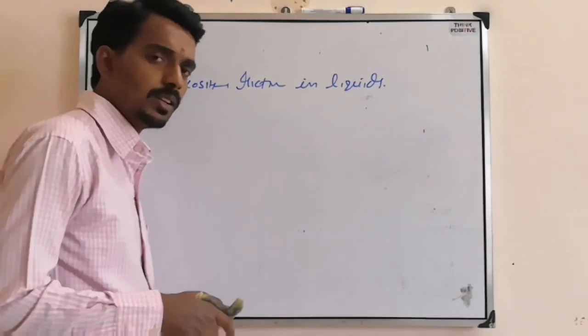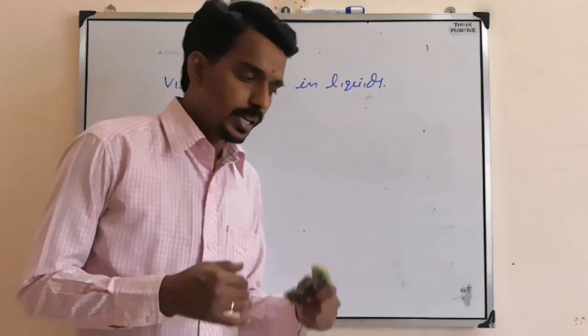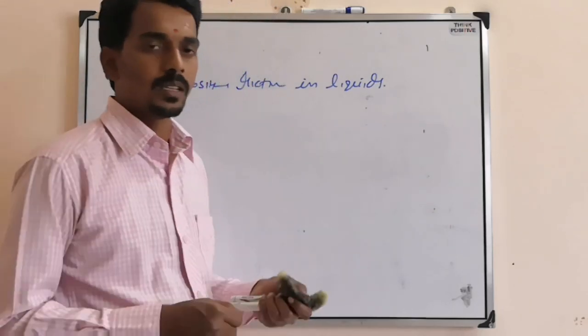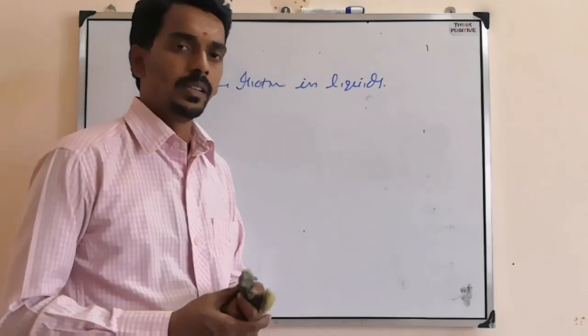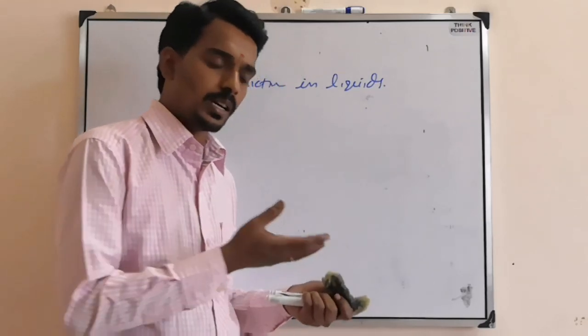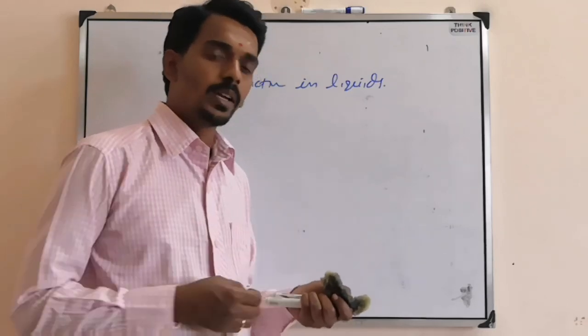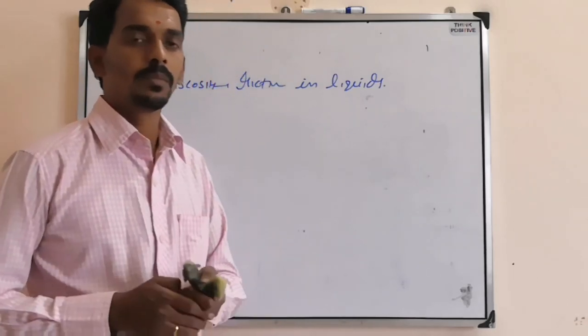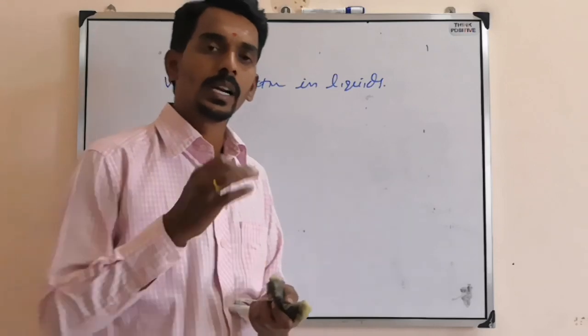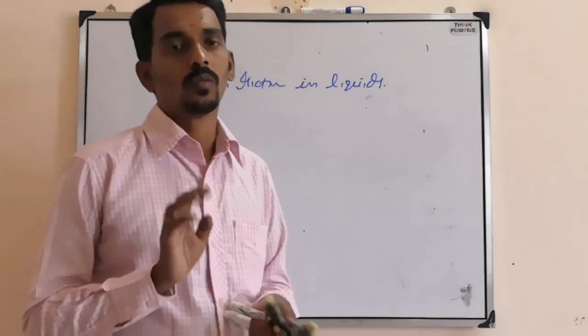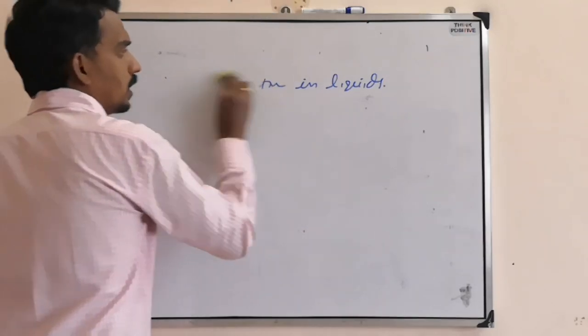So the nature of the liquid due to which it moves slower or faster than other liquid. Like if you pour some water, it will move faster. But on the same floor, if you pour some oil, it will move slowly. That means viscosity of oil is greater than viscosity of water. That is the first thing.